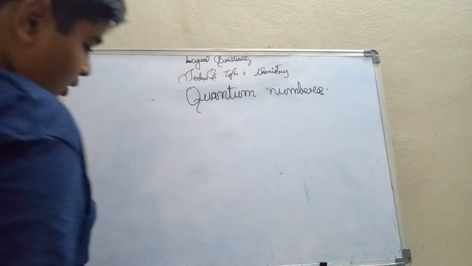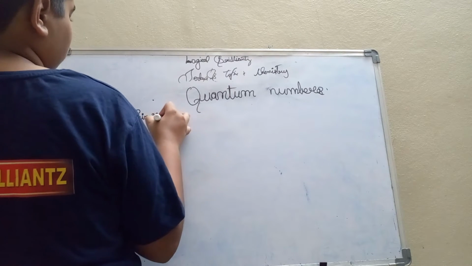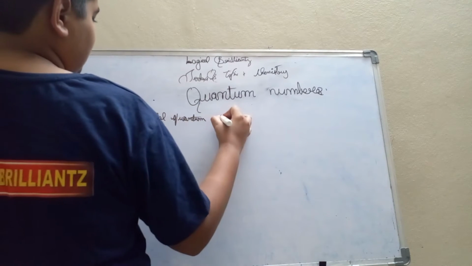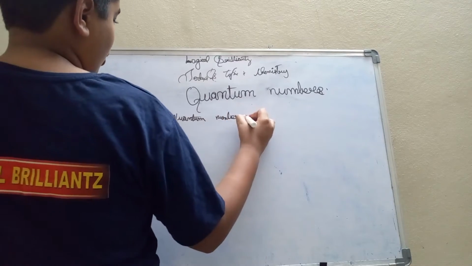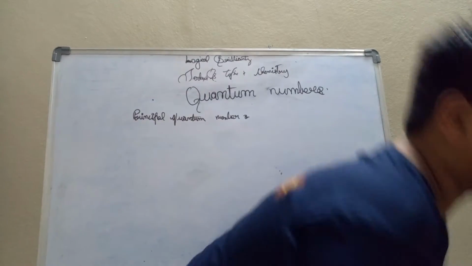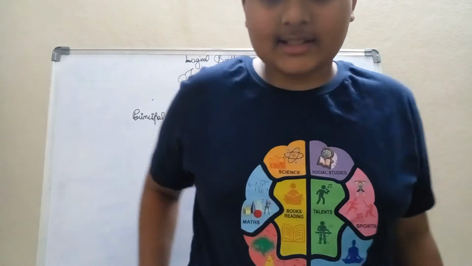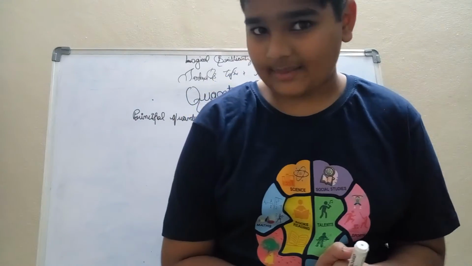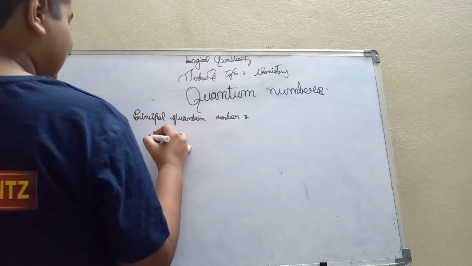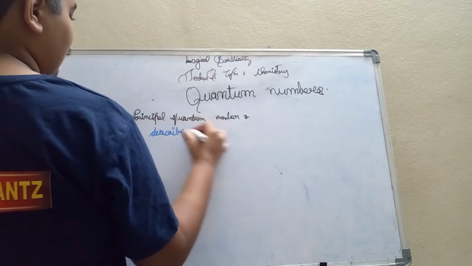What is the principal quantum number? What is meant by this? What is the use of this? This plays a main role among all 4 quantum numbers. See, the principal quantum number is the quantum number which describes orbitals.